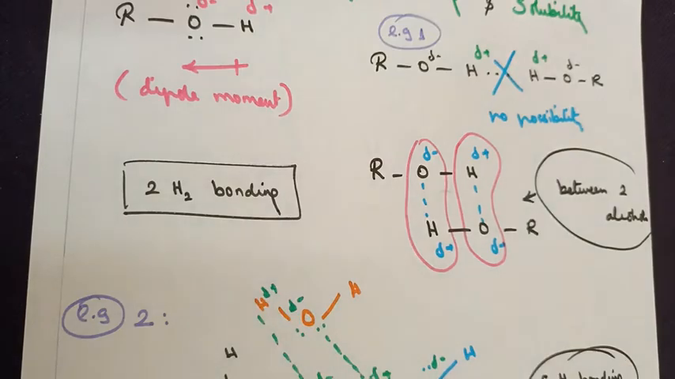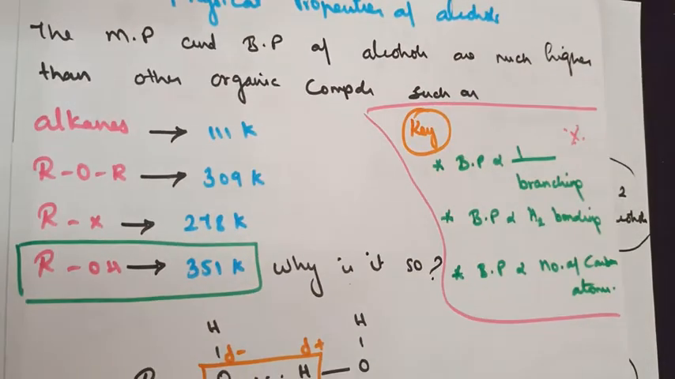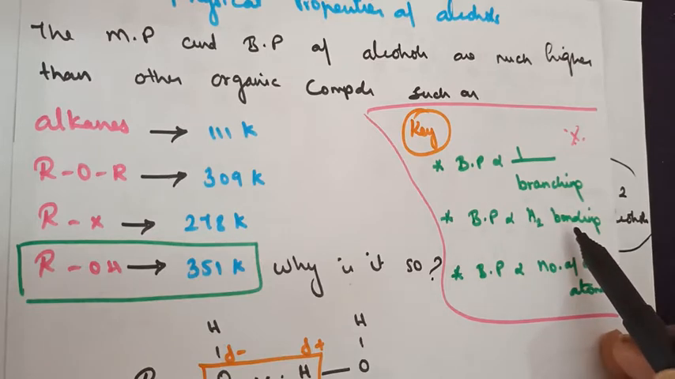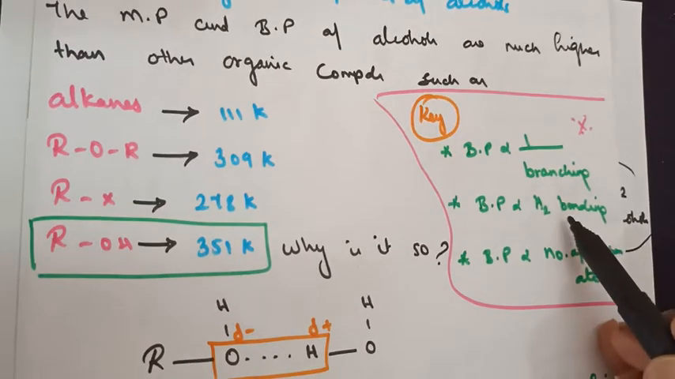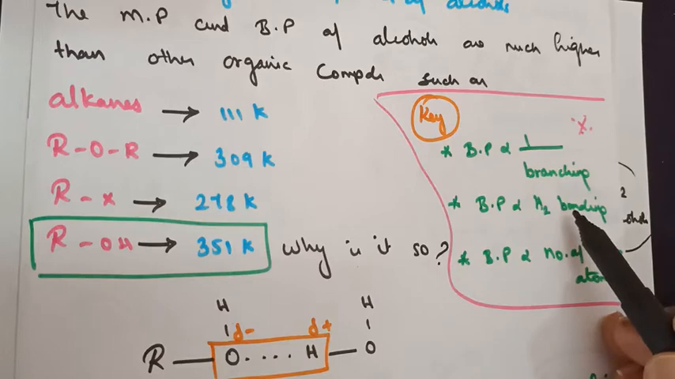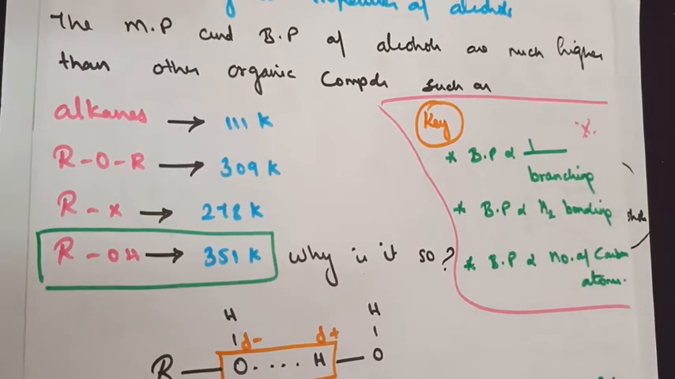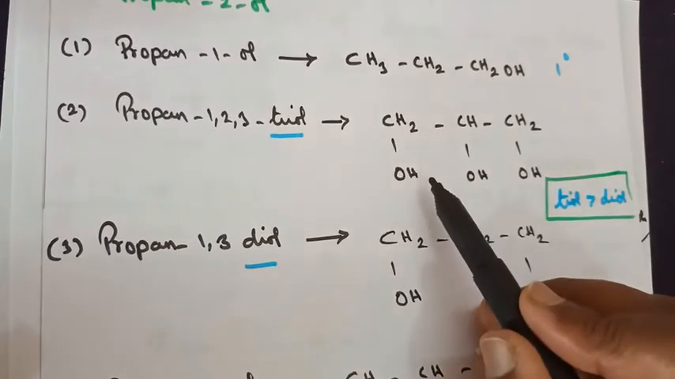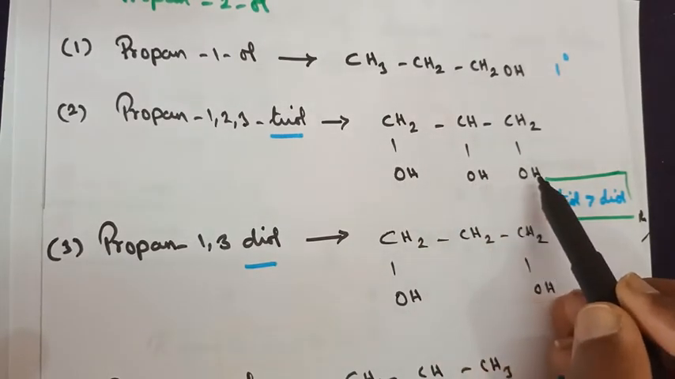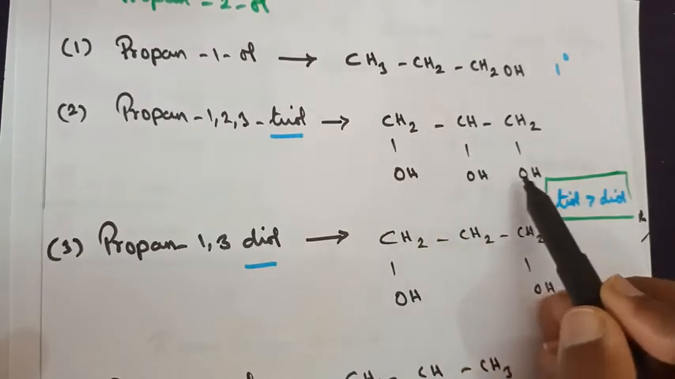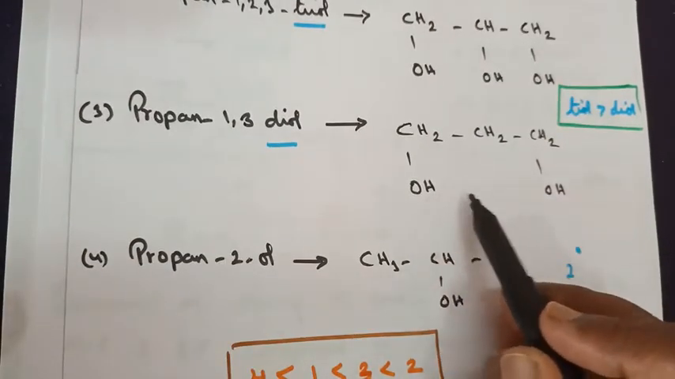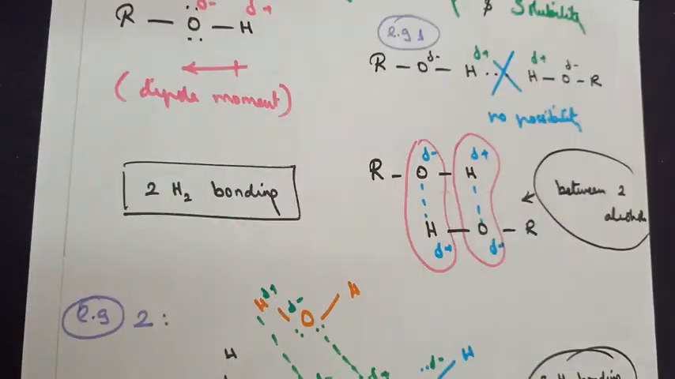Based on this concept only, I told you in the very first class, boiling point is directly proportional to hydrogen bonding, meaning the greater the number of hydrogen bonds, the greater will be the boiling point. If you remember the second class example that I have given, I told you three types of hydrogen bonding are possible because three hydroxyl groups are there. Here only two hydroxyl groups, only two types of hydrogen bonding are possible. So that's the concept we are implementing.